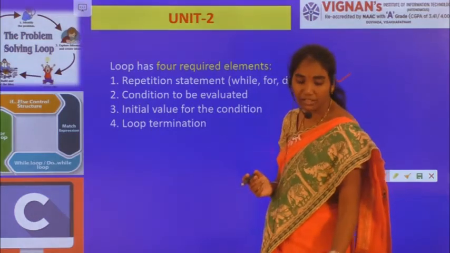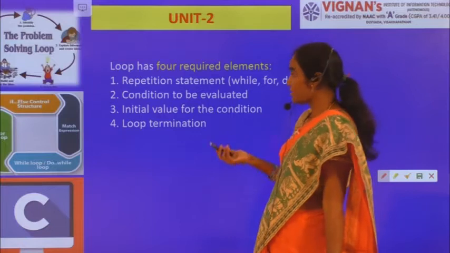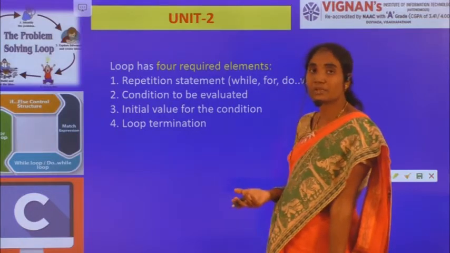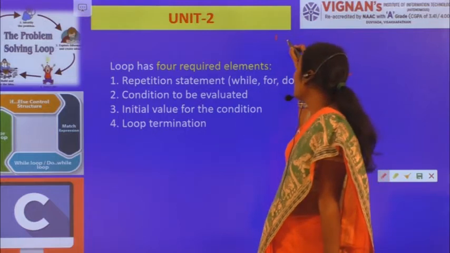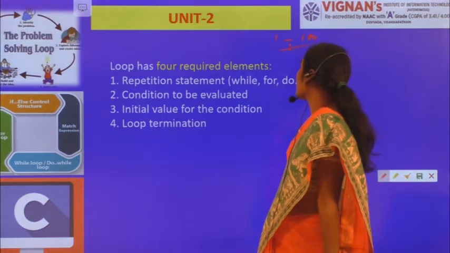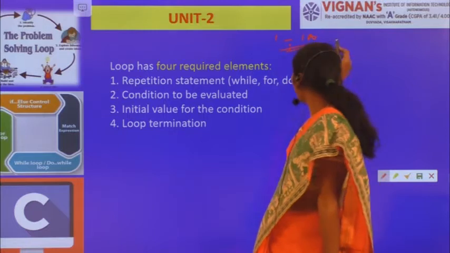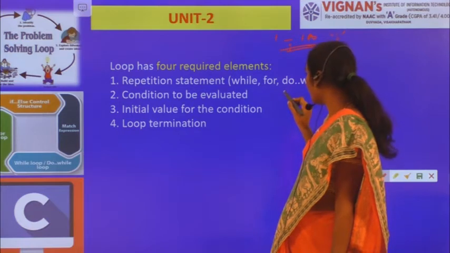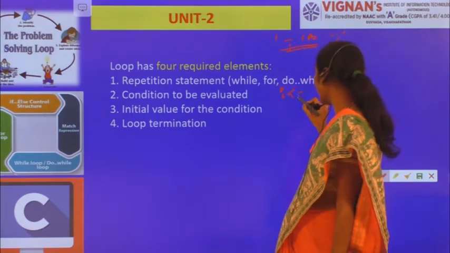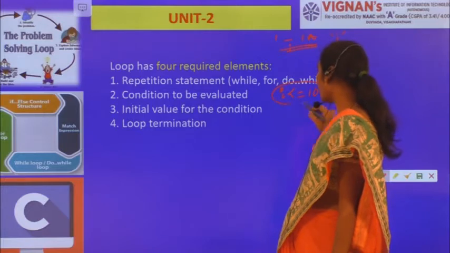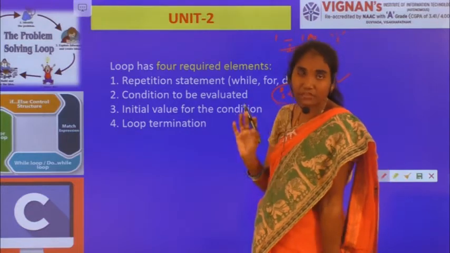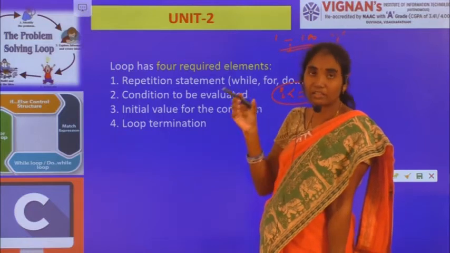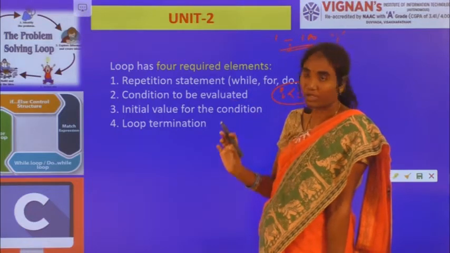For example, let us consider your students example itself. 100 students means I have to execute from the first student to the 100th student, right? So let us consider i is the student variable. So i less than or equal to 100 is my condition. If this condition evaluates to true, then only I am entering the message "enter the student marks" and reading the corresponding marks, right?